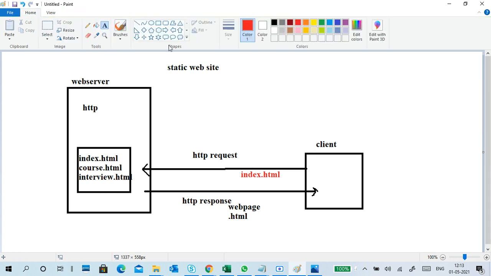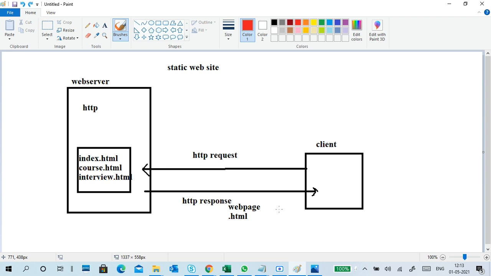It receives the request, and it will send this index.html to the client. Next, the client requests course.html. The server receives it, the client needs a course.html page, and it sends the course.html page.